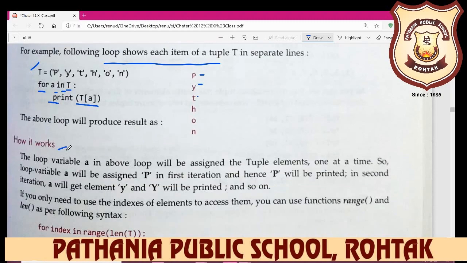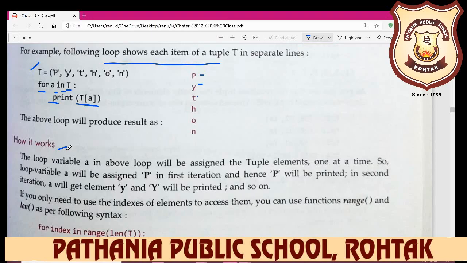How does it work? The loop variable a in the above loop will be assigned the tuple elements one at a time. So loop variable a will be assigned p in the first iteration, and hence p will be printed. In the second iteration, a will get the element y, so y will be printed, and so on.